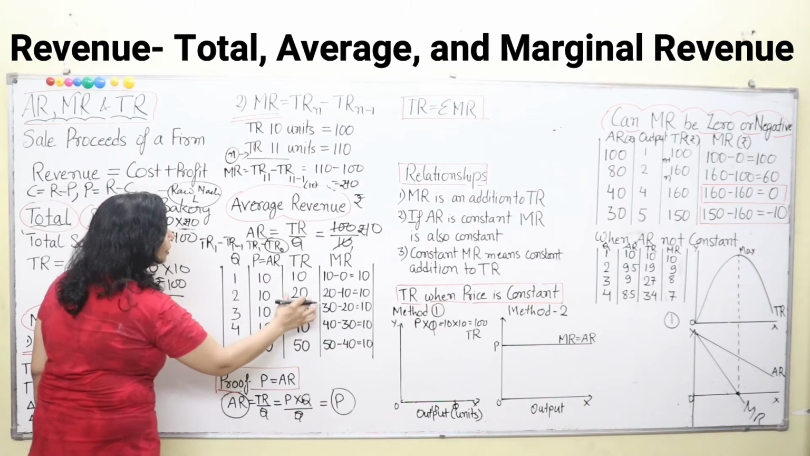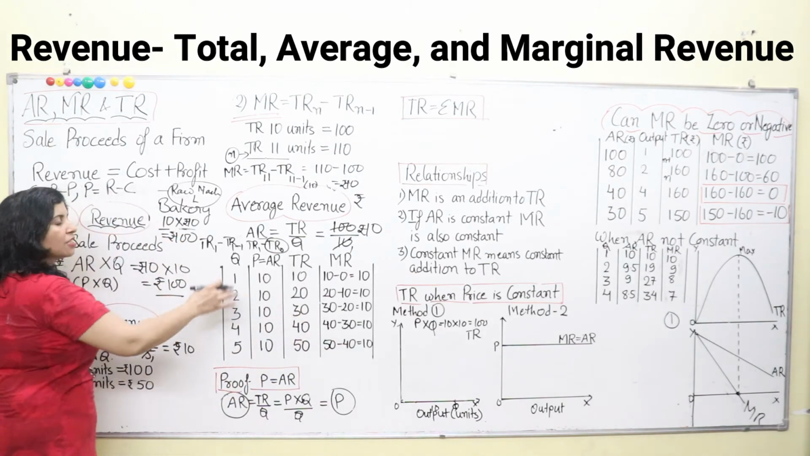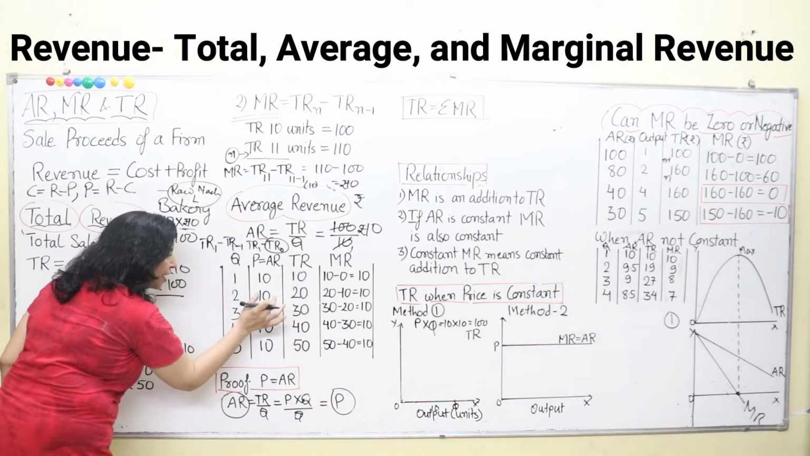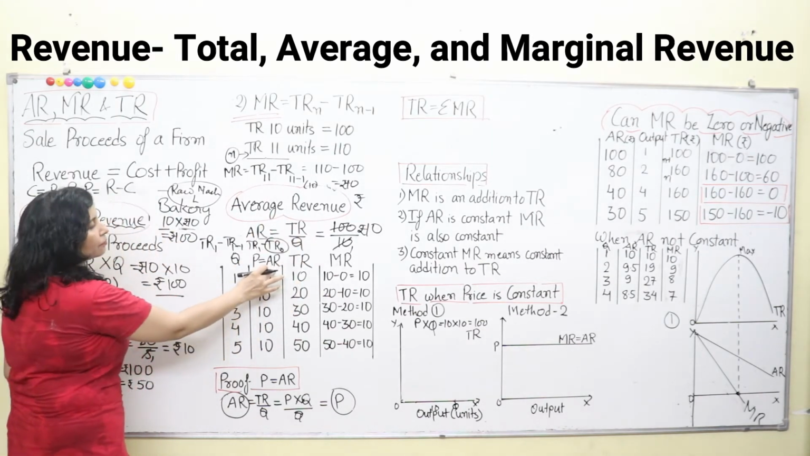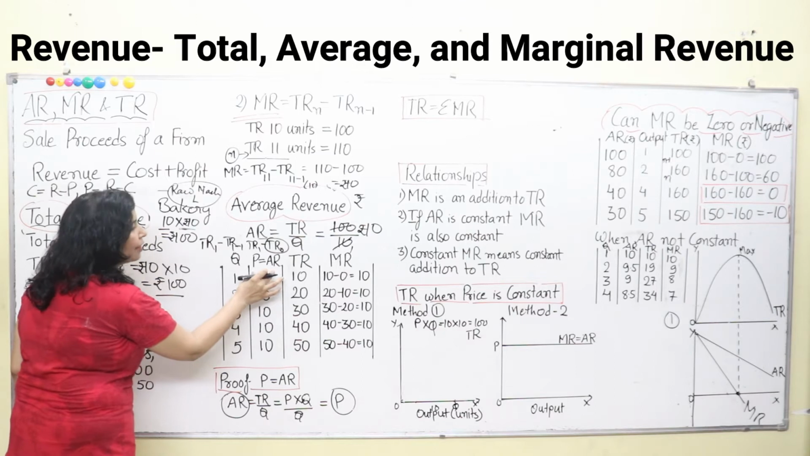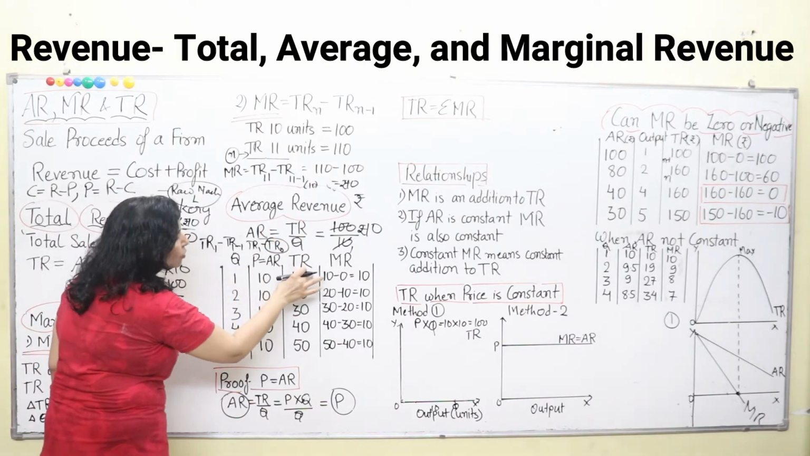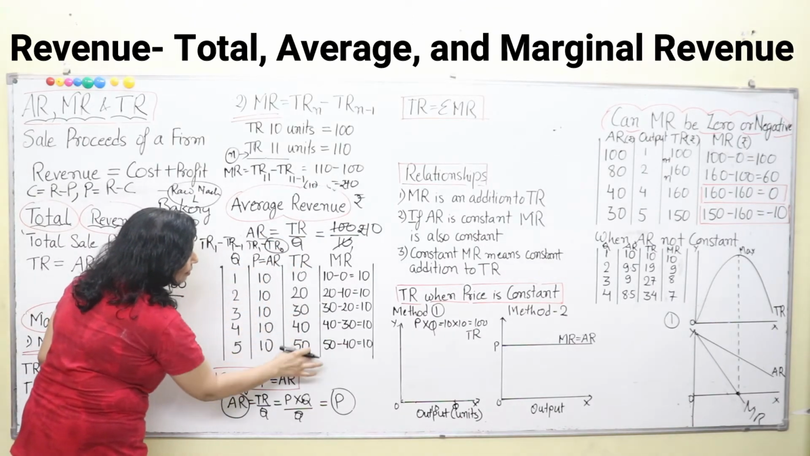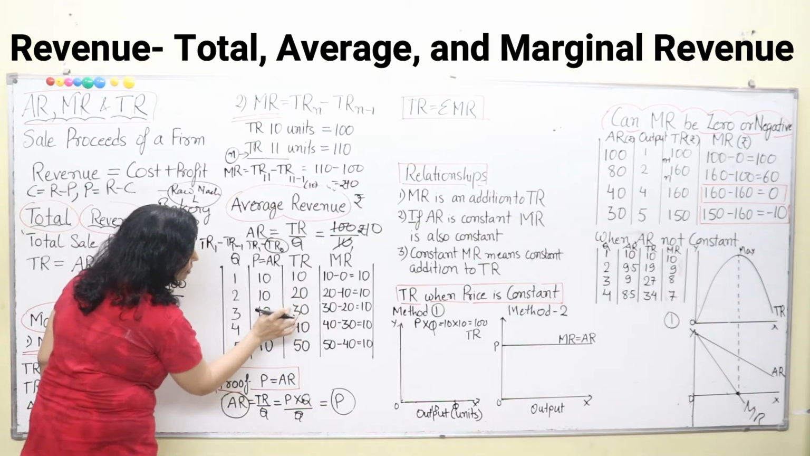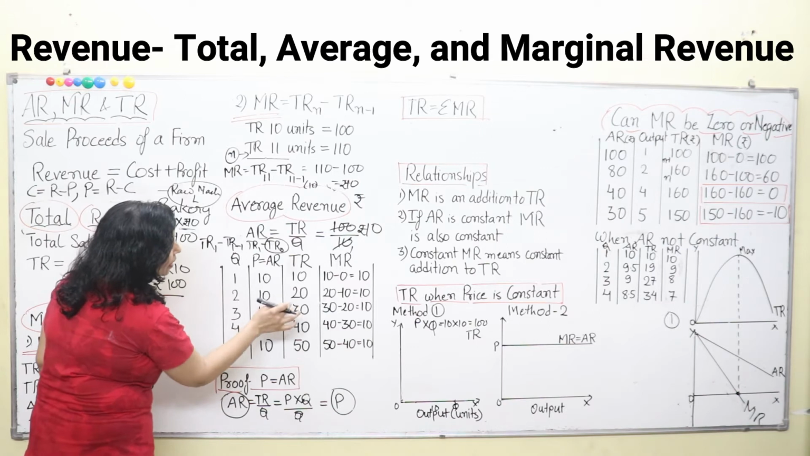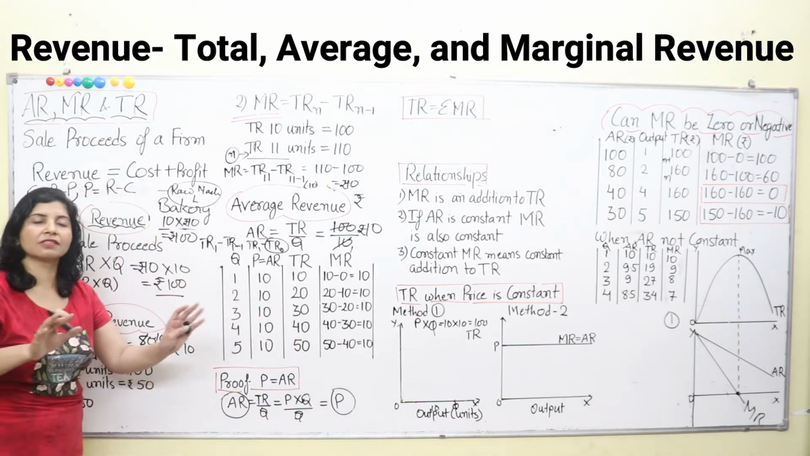Now, what about total revenue? It keeps on increasing. When AR is constant, your total revenue will also increase at a constant rate. See, the increase in total revenue is constant: 10 plus 10 plus 10 plus 10 plus 10. So, 20, 30, 40, 50. That means the difference is equal.